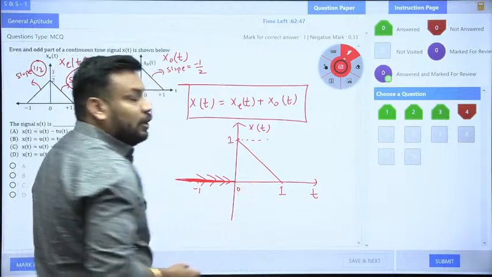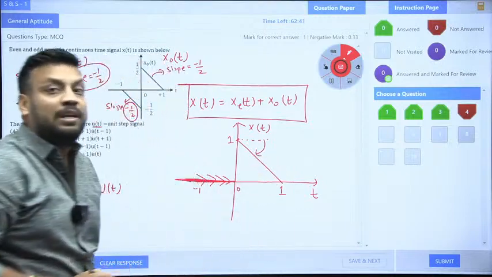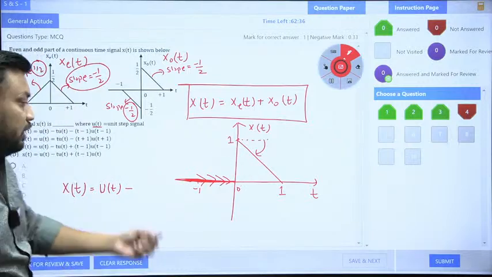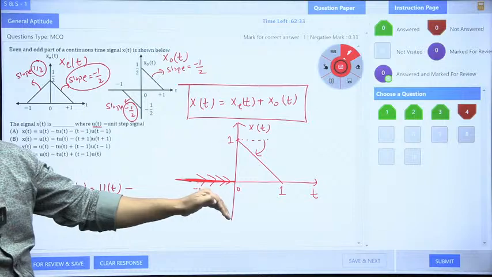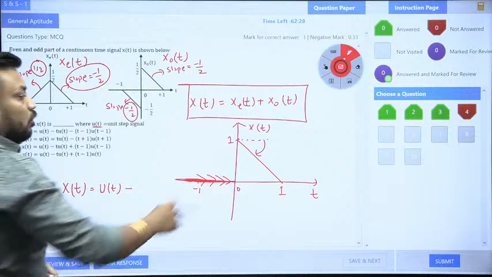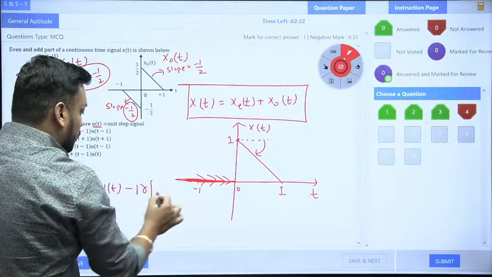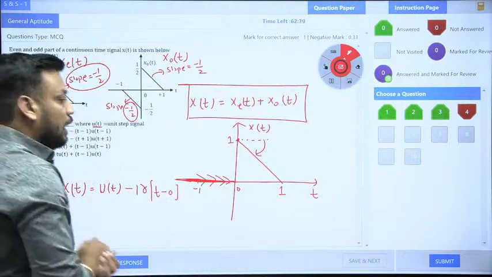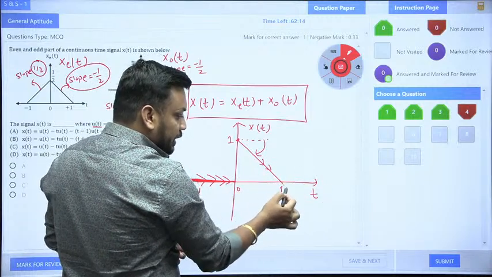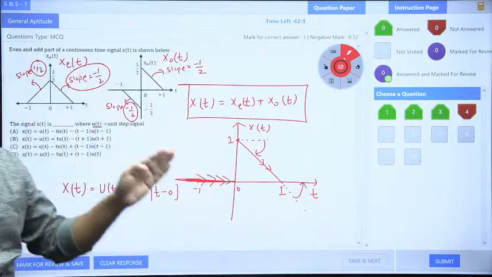Now after that, I need to follow that diagram. It is a ramp signal. I am coming downward, and downward gives a negative sign, so I am taking a minus sign here. Because the slope is downward or decreasing, of course a minus sign. Now what is the slope? 1 upon 1, so the slope is 1. The nature is ramp, so r, and the location of movement is 0, so r(t minus 0). Now I am traveling here. Again I need to reach this horizontal line, so I need to turn like this. This is the upward direction, and upward direction means plus sign.